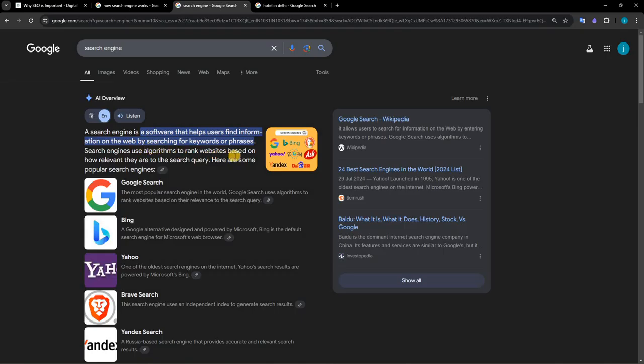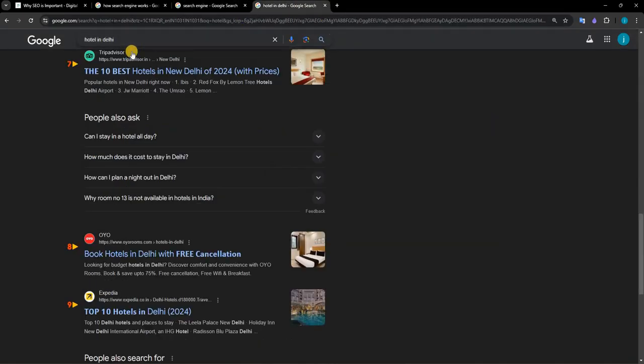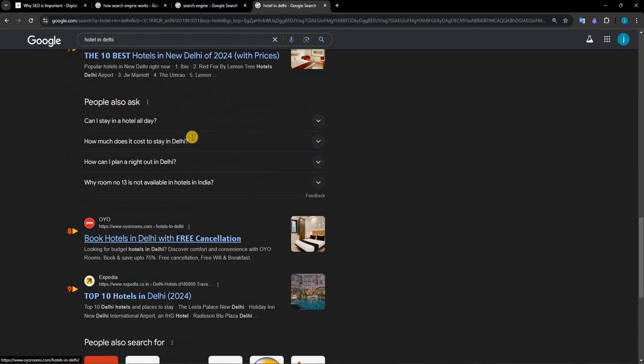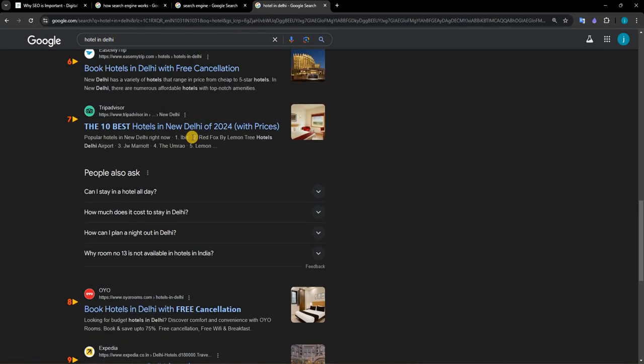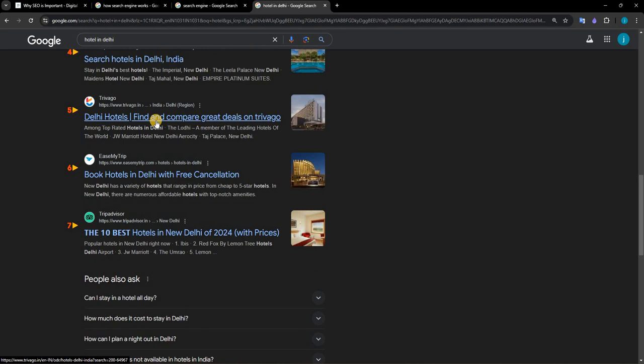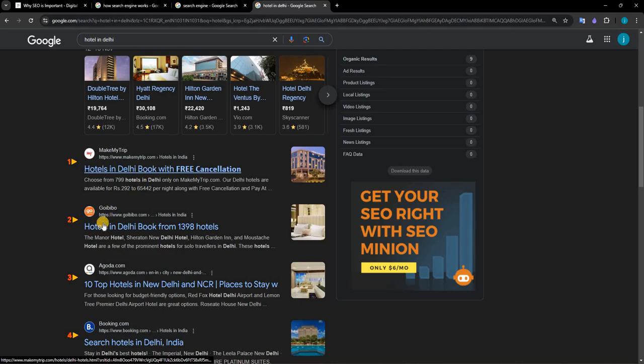Search engines use algorithms to rank websites based on how relevant they are to the search query. So basically, if I search for hotel in Delhi, multiple results will be there. All the websites include the words hotel in Delhi and are optimized for hotel in Delhi. So how do they rank? MakeMyTrip comes first, after that Goibibo comes, Agoda comes. This is the complete process of the search engine. The complete algorithm is there, and this video will discuss that part.